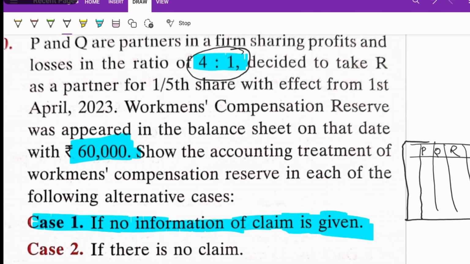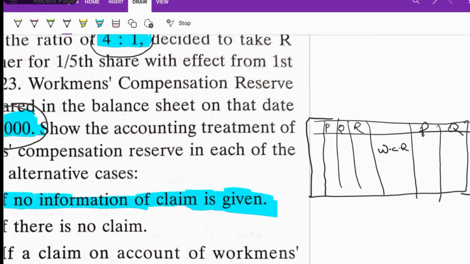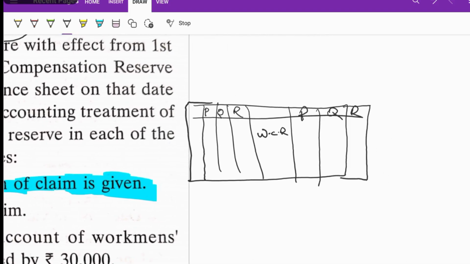How much is the amount of workman compensation reserve? 60,000. That we can directly distribute to the old partners, P and Q.